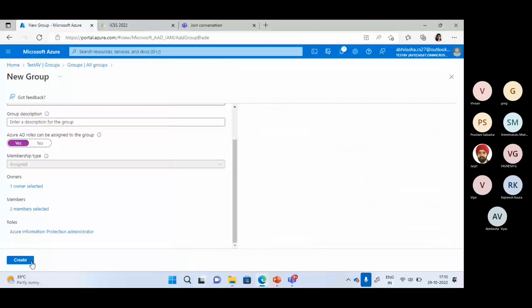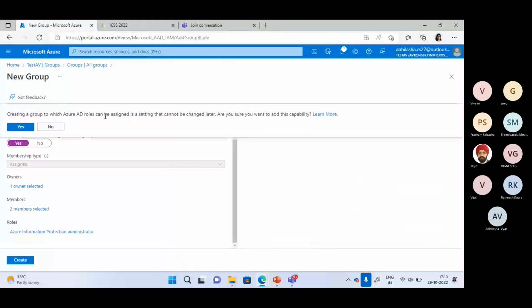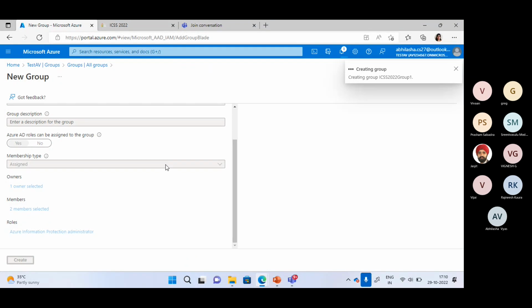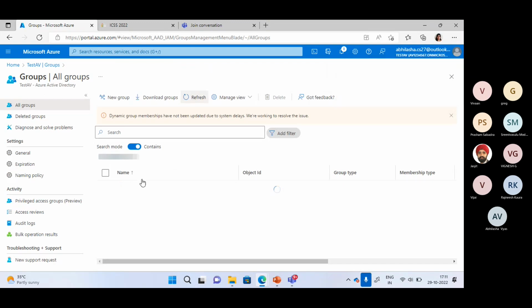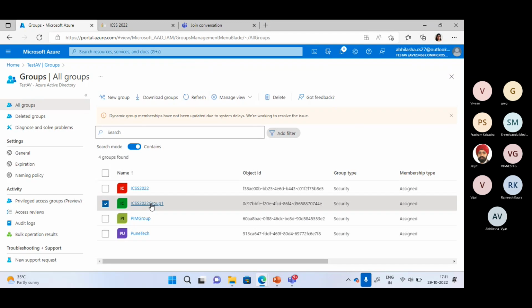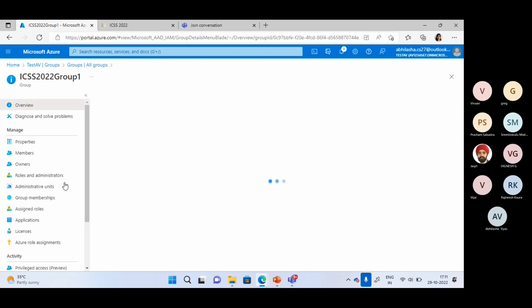Here you can see this message that AD roles can be assigned is a setting that can't be changed later. So we have to be very sure when we create such groups that we can't change these settings later. Here we have created the group successfully. I have already created 2-3 groups, and this is the group we just created right now.